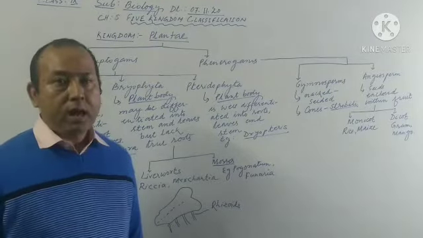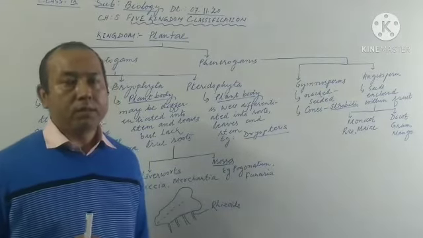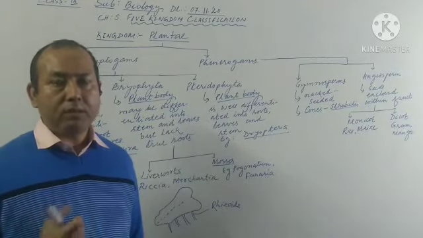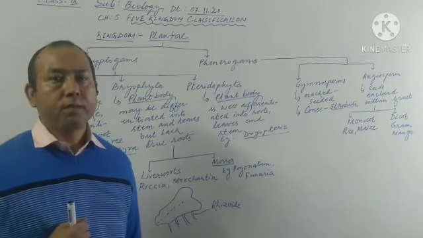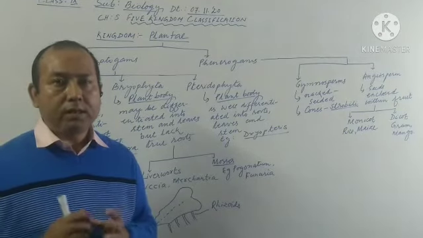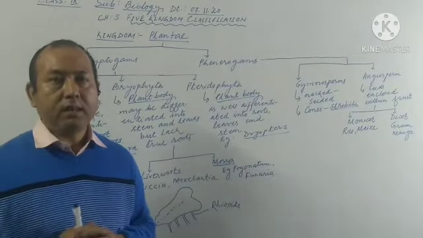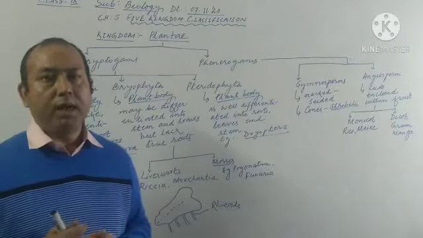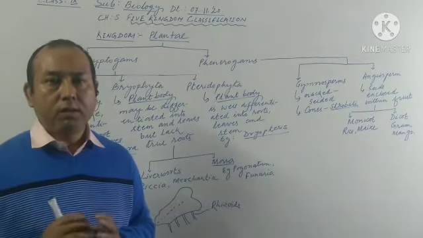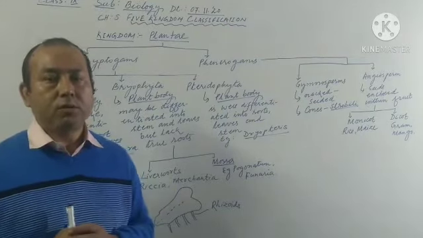Now see, these Plantae are further grouped into two groups, and they are cryptogams and phanerogams. Cryptogams means all the non-flowering plants. There are some plants that do not flower at all. So those plants which do not flower are categorized under the group cryptogams. These cryptogams are further categorized as Thallophyta, Bryophyta, Pteridophyta. You may find a little difficulty in pronouncing the words, but I think you might have already learned all these classifications in class 6 also.